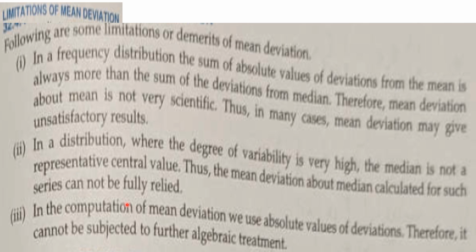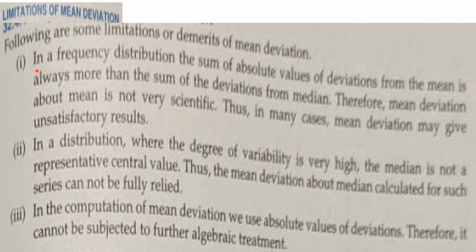You know, mean deviation is one of the measures of dispersion, but there are some limitations in measuring the dispersion of the data. Let us discuss what are the limitations of mean deviation. Following are some limitations or demerits of mean deviation.